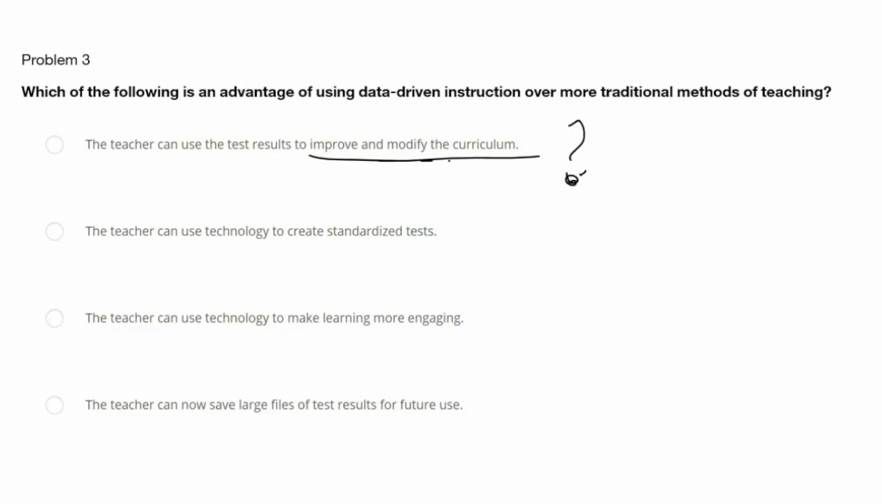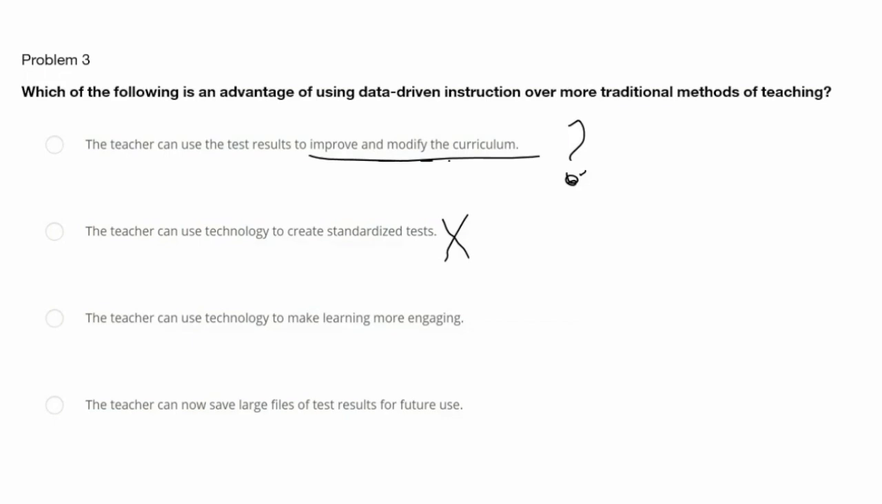Option number 2 says, the teacher can use technology to create standardized tests. While technology is very helpful in creating standardized tests, this isn't specific for data-driven instruction. So we're going to say that this is not the correct answer. Let's look at the next one.